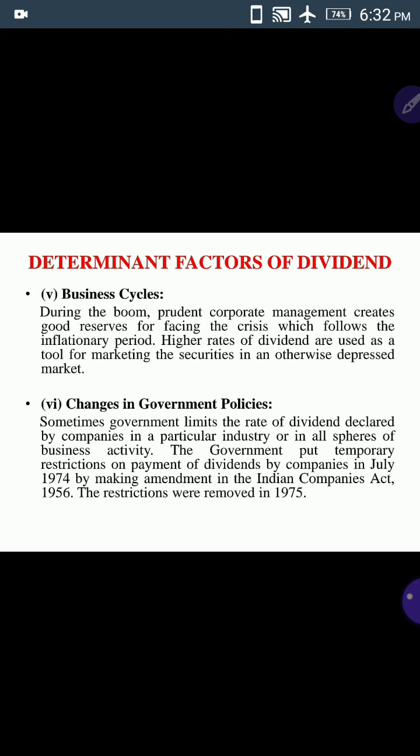See here, the dividend policy may depend on the business cycle. If there is a boom period, there is demand for the company, ultimately the sales will be more. If the sales are more, generally they will get more profits. If the profits are more, ultimately the company will pay more dividend.